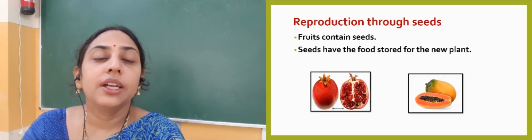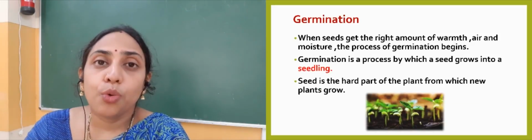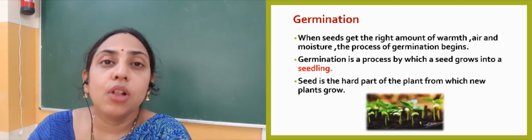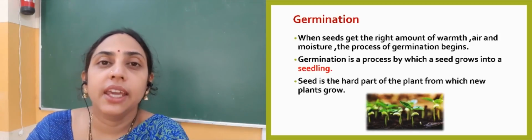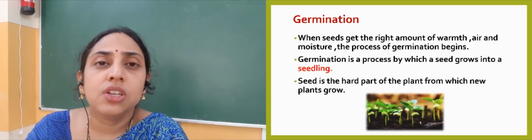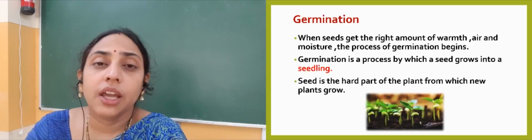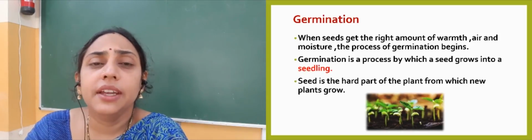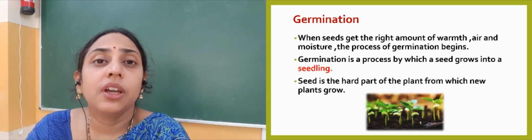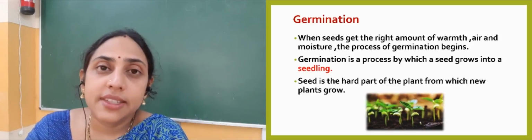This young plant is also called a seedling, right? So when the seed gets all the favorable conditions like air, warmth, water, or moisture, that is enough for the seed to germinate. At that time the seed changes into the young plant, the new plant, and that plant is called a seedling.